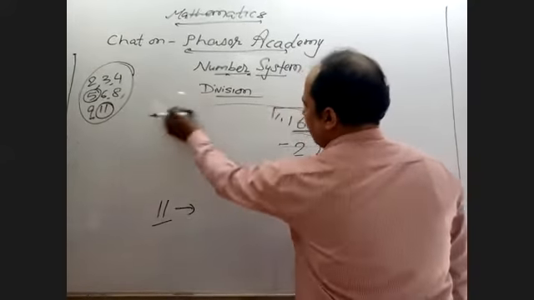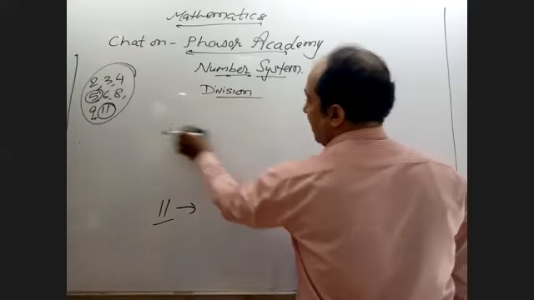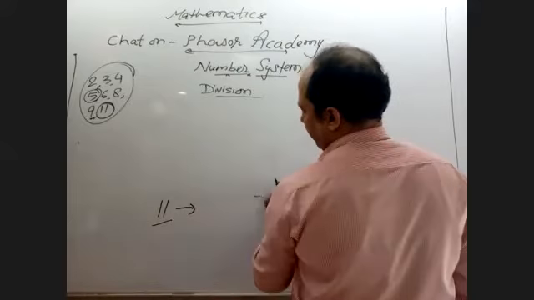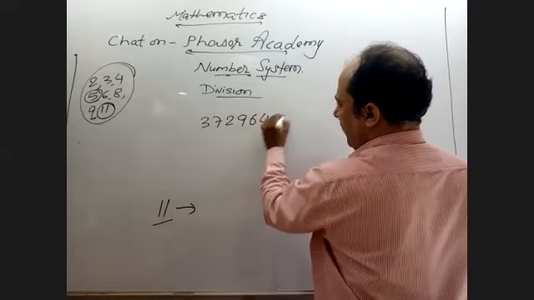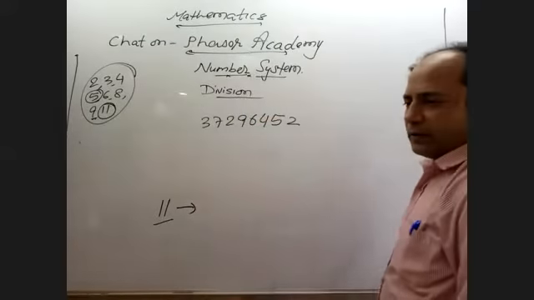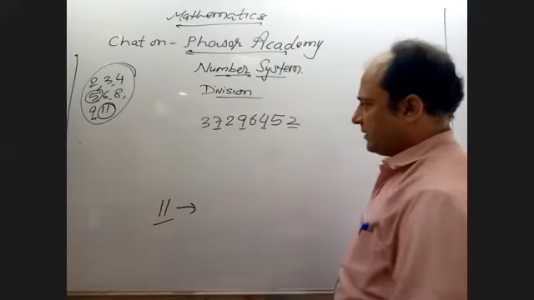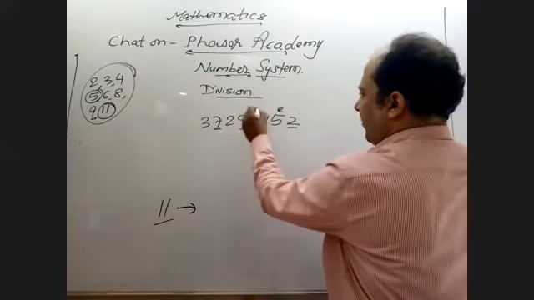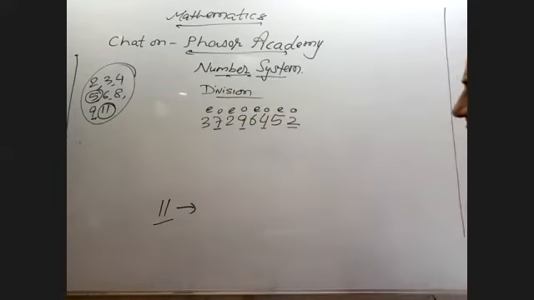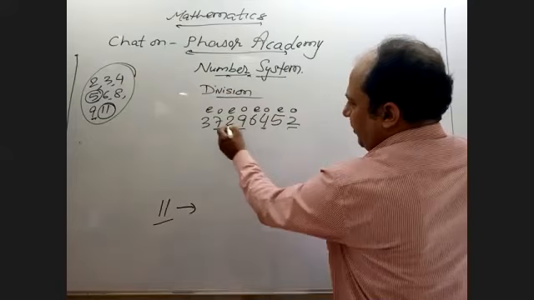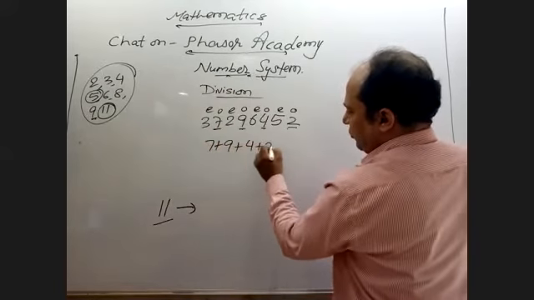Here you have to choose the even and odd places. Take the number 37296452. The digits 2, 4, 9, 7 are at odd places, and the others are at even places. So 2 plus 4 plus 9 plus 7.